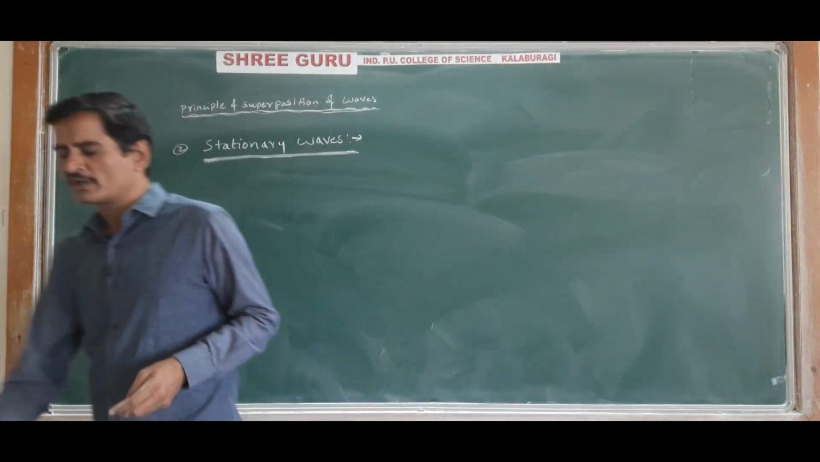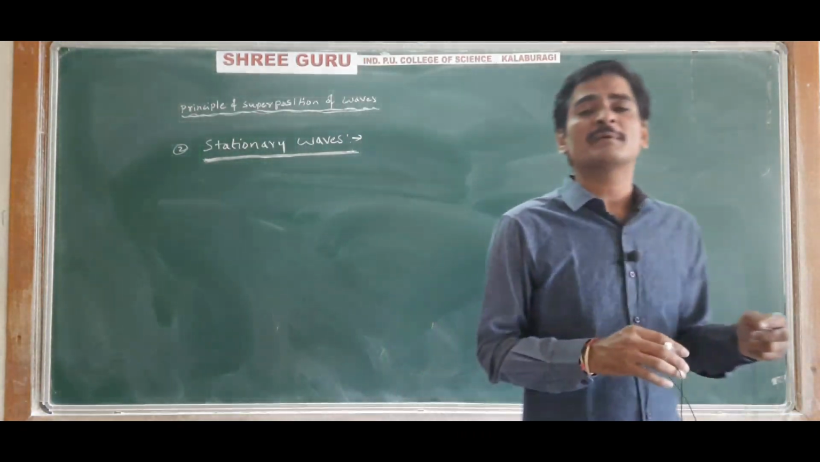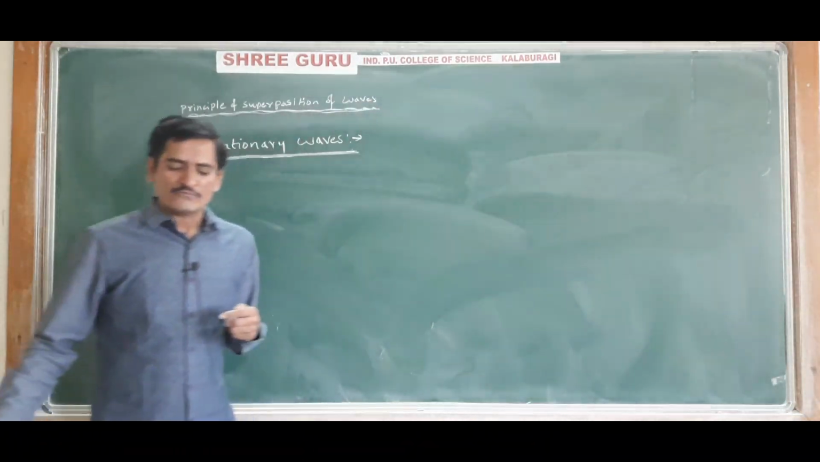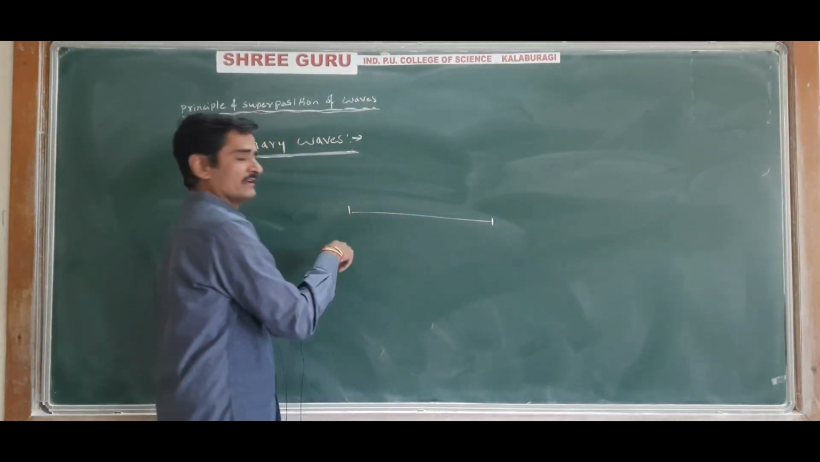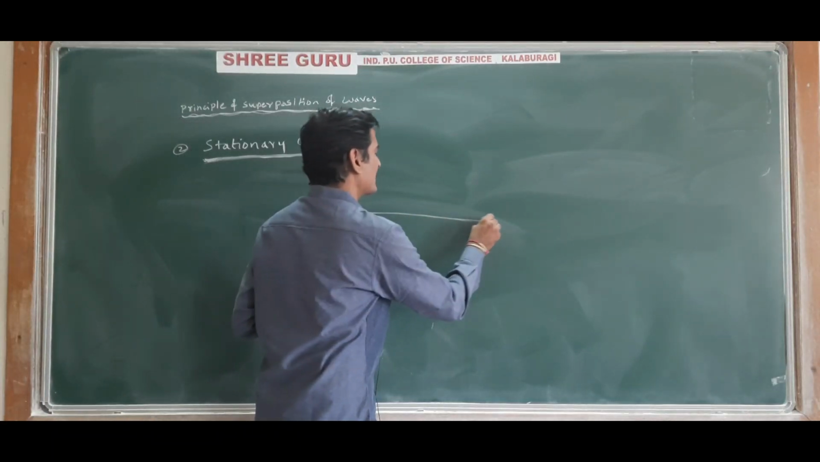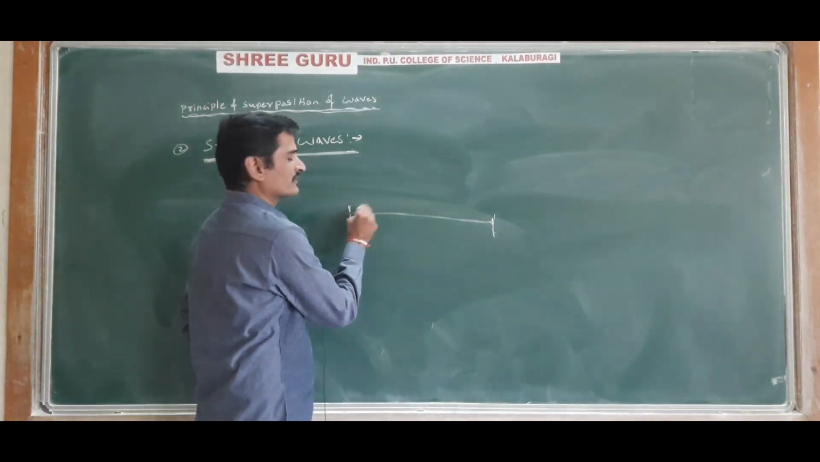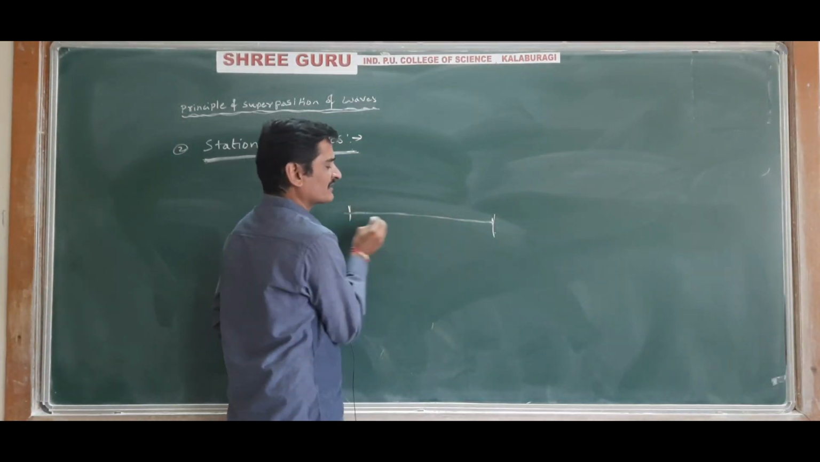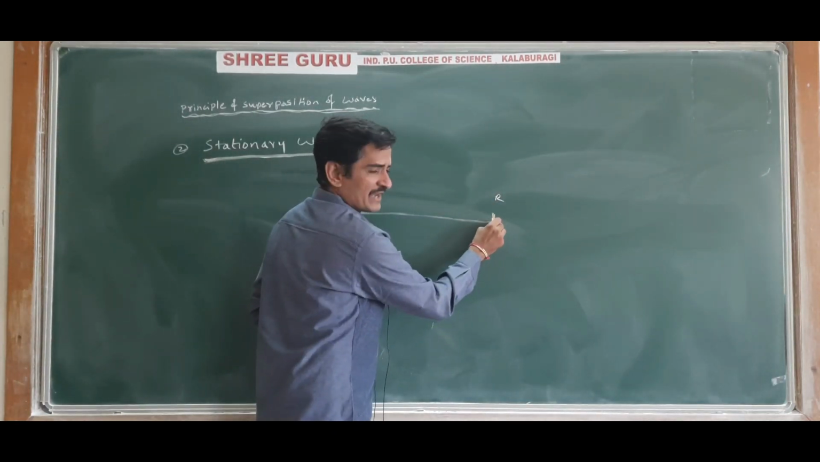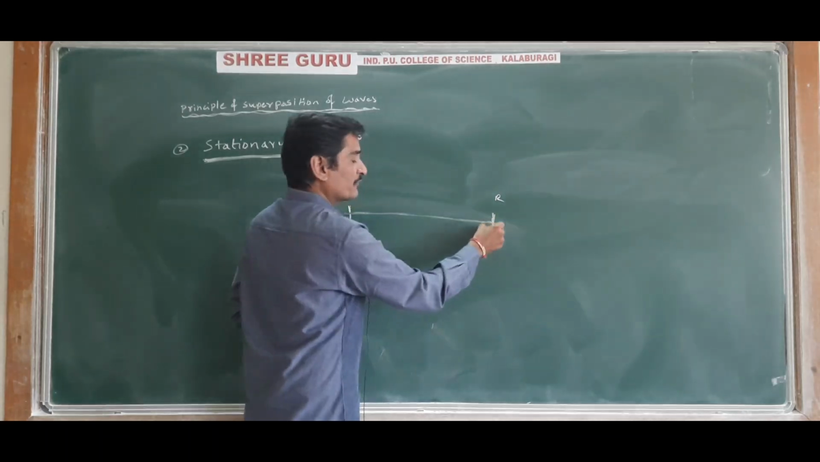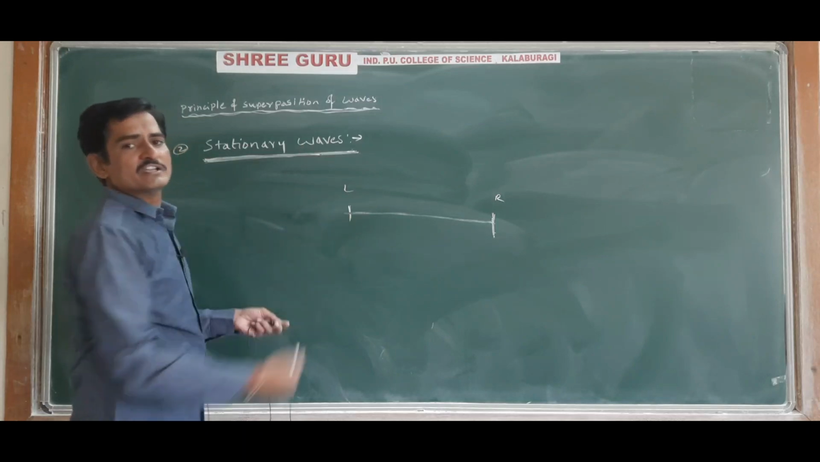Remember that? Therefore, a stationary wave can be produced in a bounded medium, that is, a fixed medium. For example, a string fixed at both ends will have stationary waves. A wave disturbance is created which travels from left to right. Then it gets reflected at the boundary, and the reflected wave and the incident wave overlap on each other and give rise to the stationary wave.